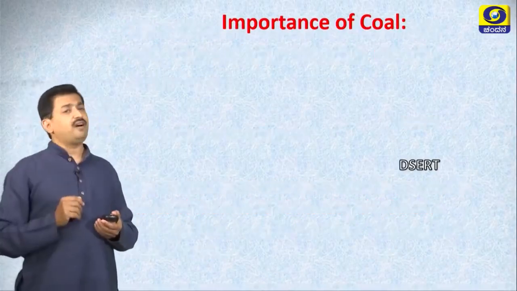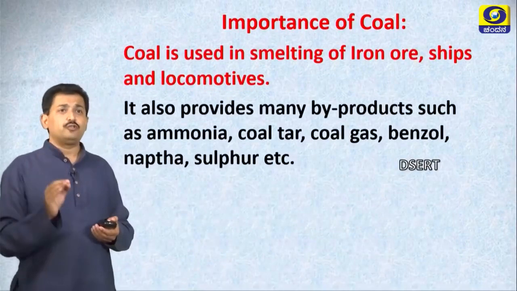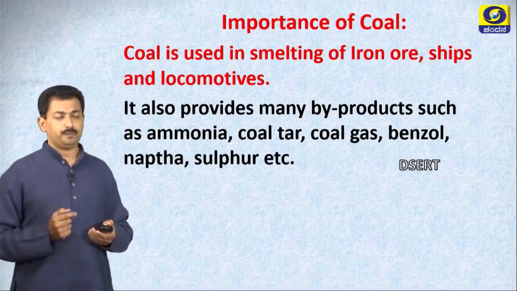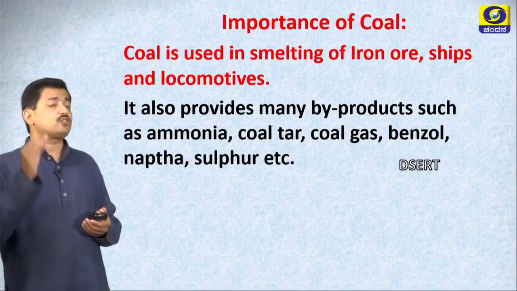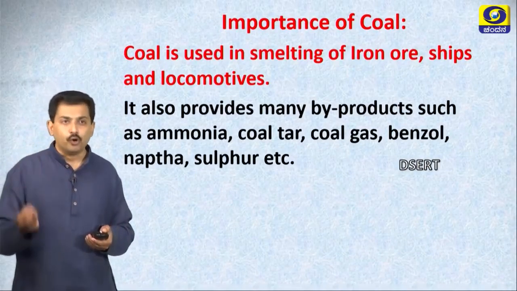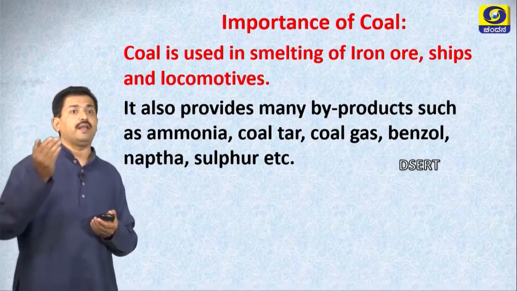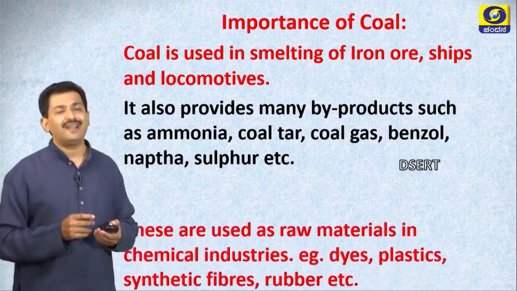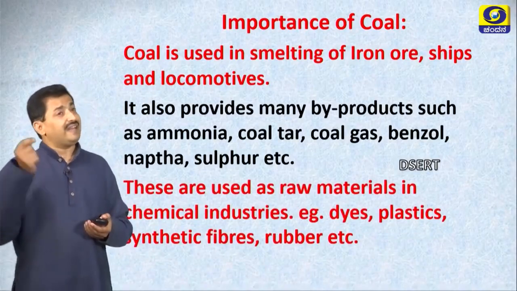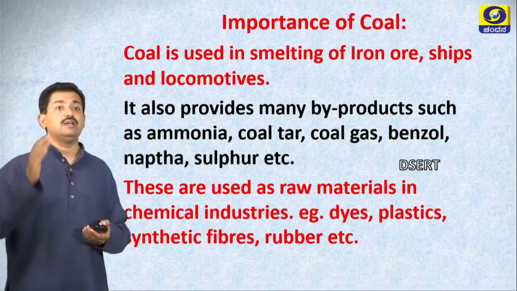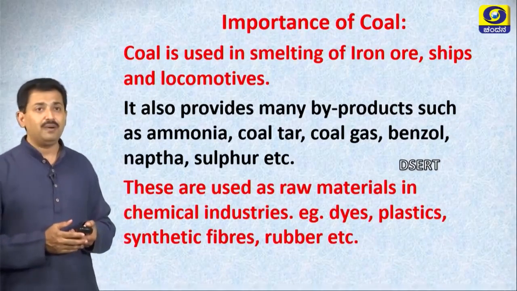The importance of coal. Coal is used in smelting of iron ore, ships and locomotives. It also provides many byproducts such as ammonia, coal tar, coal gas, benzol, naphtha, sulfur, etc. Right? They are also used in dyes, colors, plastics, synthetic fiber, rubber, etc.